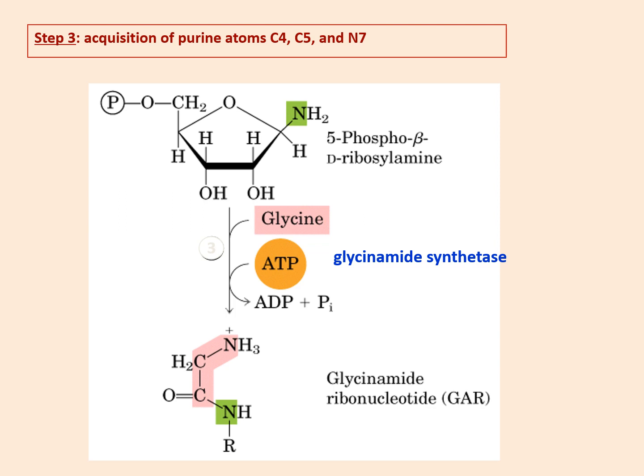Since glycine is added and this is the ribonucleotide, from now onwards we will denote this as a ribonucleotide. So what happens here is glycinamide ribonucleotide. Because this is glycinamide and we have denoted this as ribonucleotide, the enzyme is glycinamide synthetase.